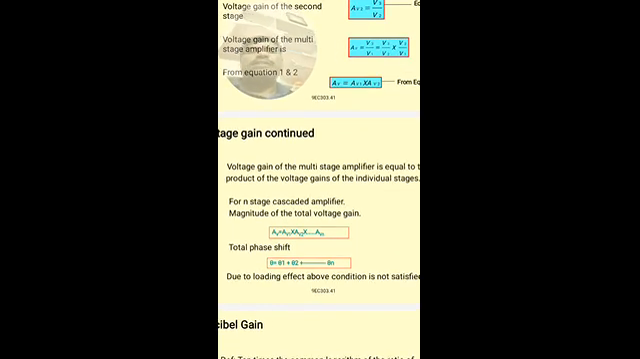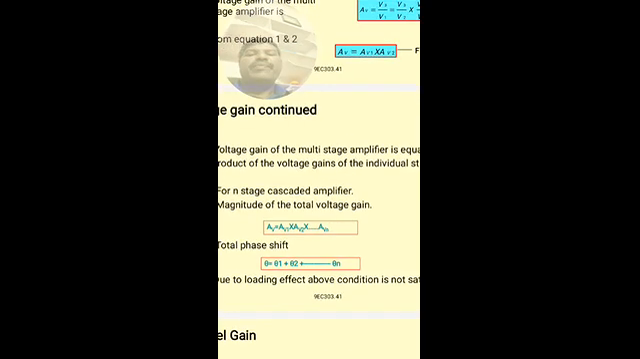For an n-stage cascade amplifier, the magnitude of the voltage gain AV is the product of AV1 into AV2 into AV3 and so on into AVN. The total phase shift theta is the sum of the phase shifts of the n number of stages, that is theta is equal to theta 1 plus theta 2 plus and so on plus theta n. So the phase shift is the sum of the phase shifts of the n stages.